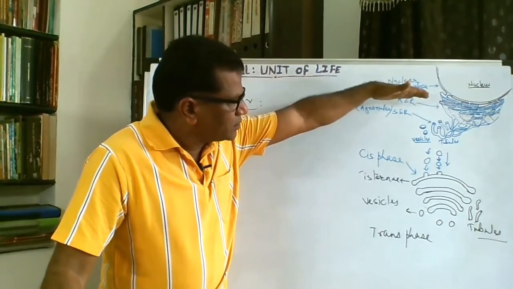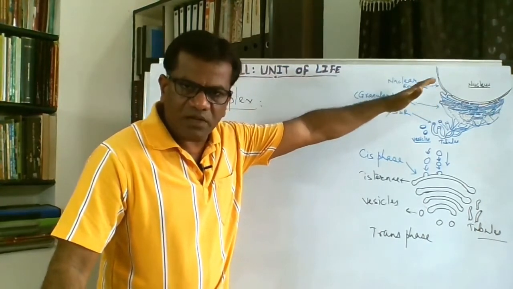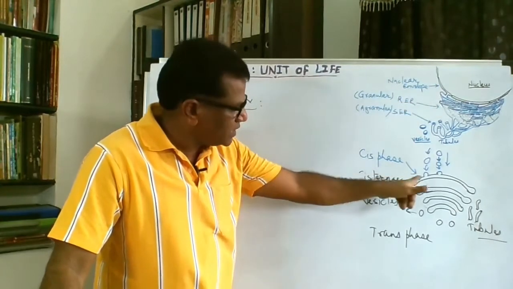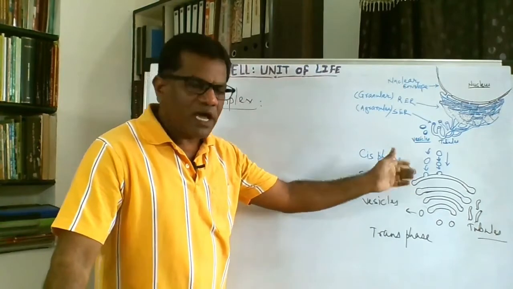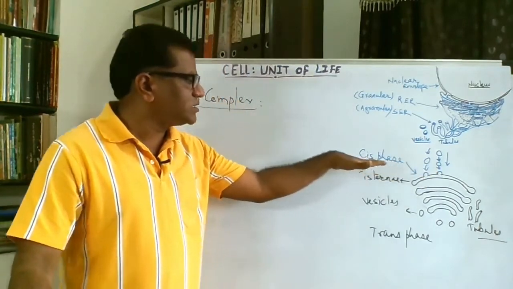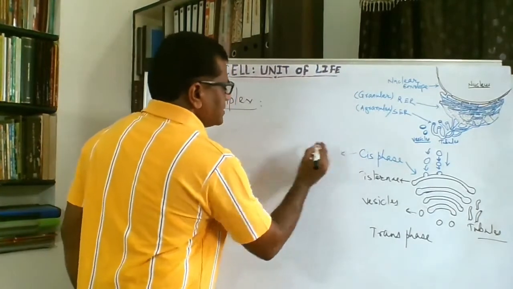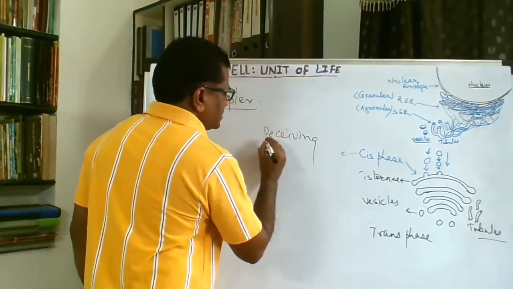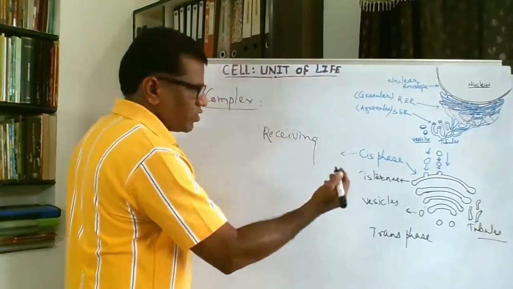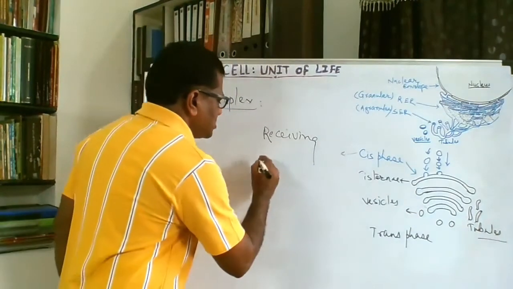Whatever vesicles are cut from the endoplasmic reticulum come and join the Golgi complex on the cis phase. So the cis phase is the receiving phase. Cis phase of the Golgi complex is the receiving phase, and this trans phase is the shipping phase.